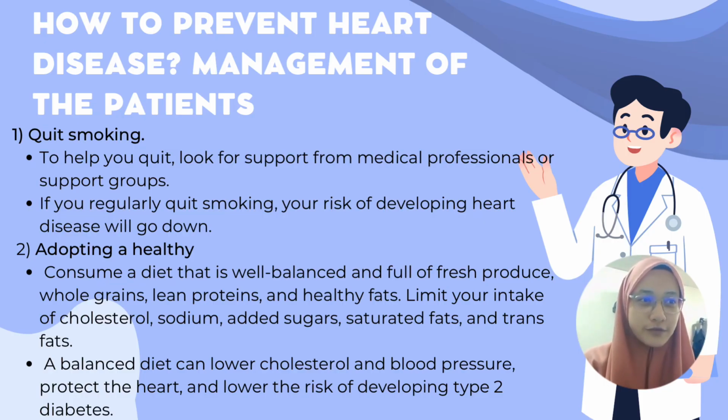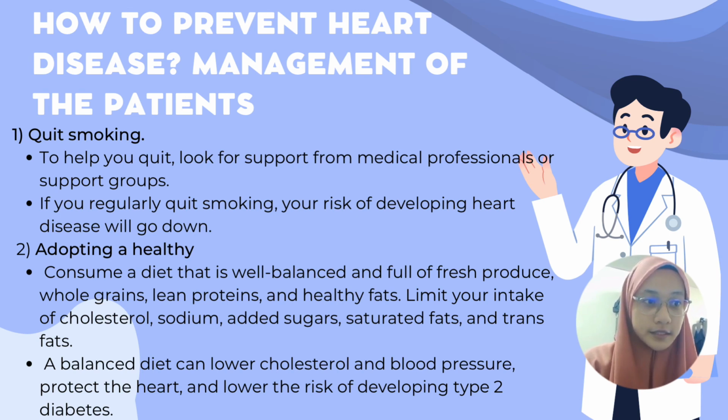How to prevent heart disease? Management of the patterns. Firstly, quit smoking. To help you quit, look for support from a medical professional or support group. If you quit smoking, your risk of developing heart disease will go down. Secondly, adopt a healthy diet.